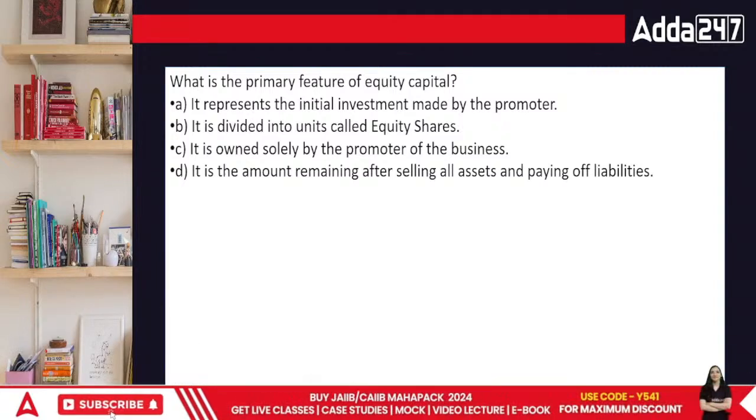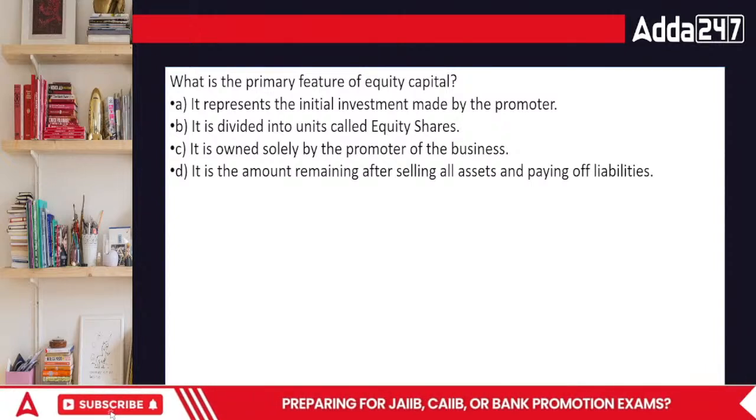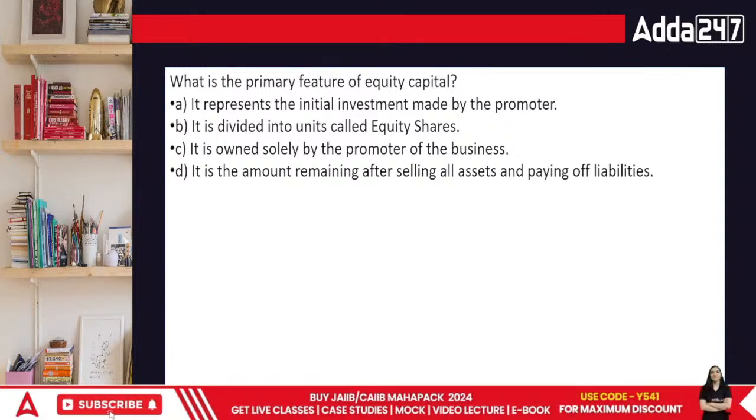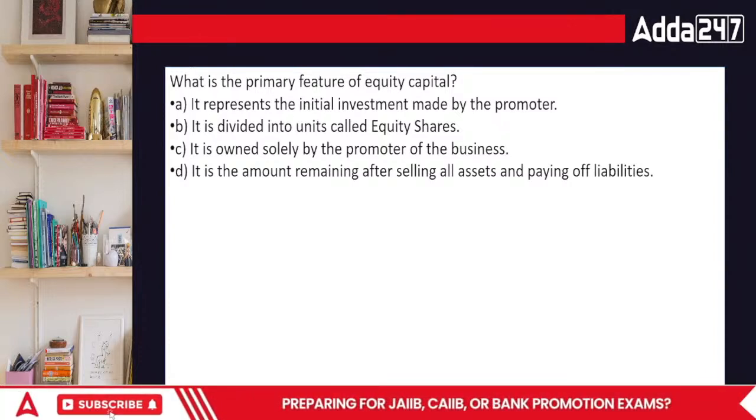What is the primary feature of equity shares? It represents the initial investment made by the promoter. It is divided into equity shares. It is owned solely by the promoter. It is the amount remaining after selling all the assets and paying off all the liabilities. What's going to be the answer according to you?